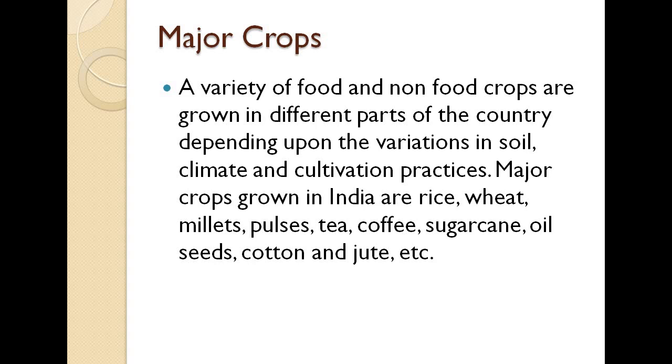We need them on alternate days, and on a daily basis as well. Rice can be used on alternate days, but you use it majorly if you don't have wheat. So that's a kind of surviving food for India. Then there are millets, pulses, tea is very important, coffee, sugarcane, oilseeds, cotton, jute. They are some of the major crops that we may or may not use daily, but they are very important in India.